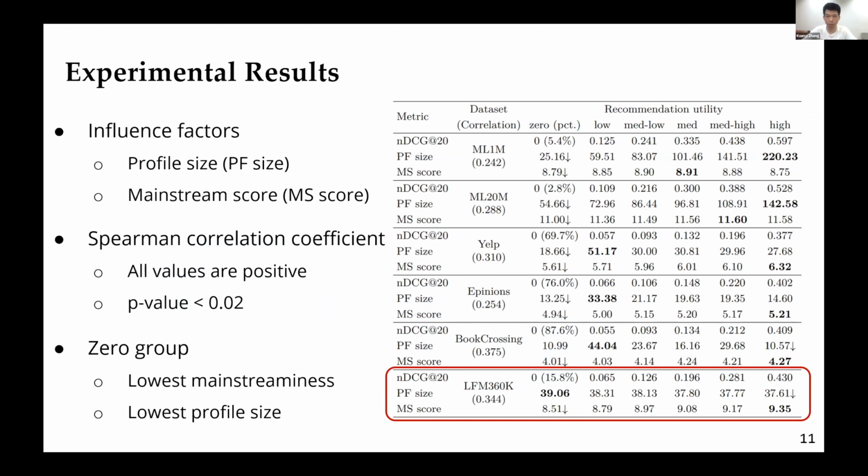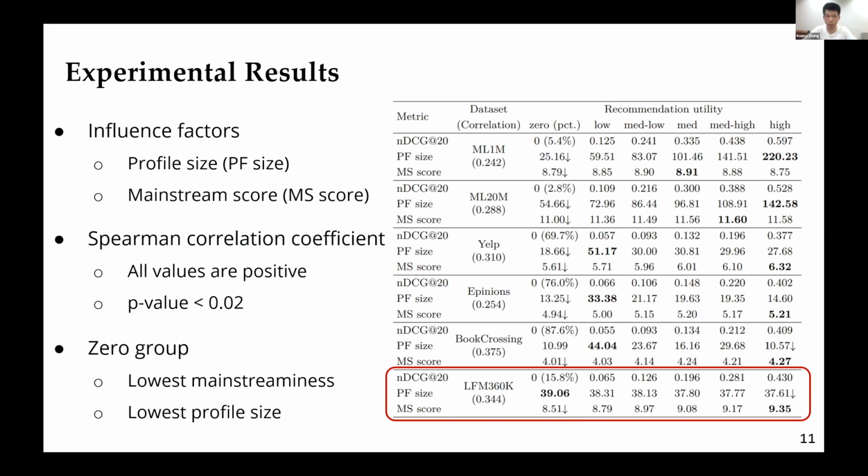Now we go back to the mainstream bias. As we notice, profile size could be a confounder. We regroup users by their recommendation utility and calculate the average profile sizes and mainstream scores. In particular, we divide users with NDCG at 20 equal to 0 into a 0 group.